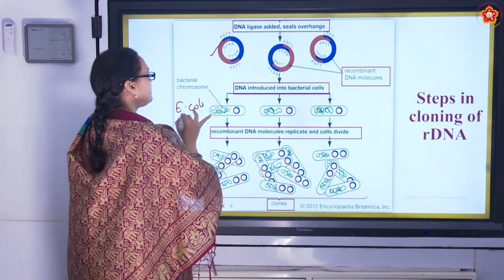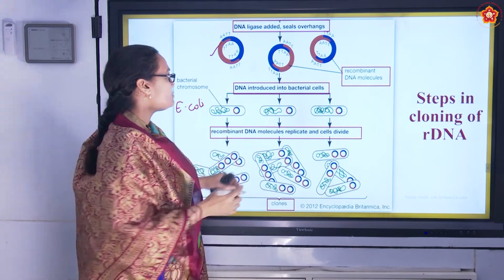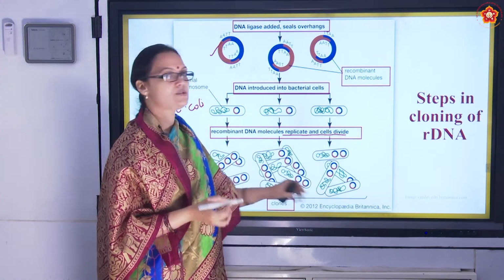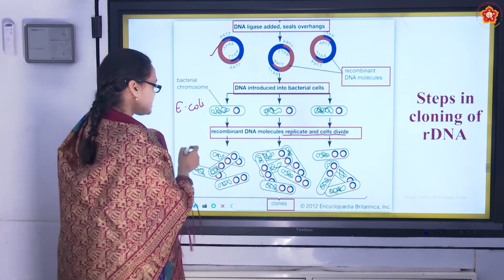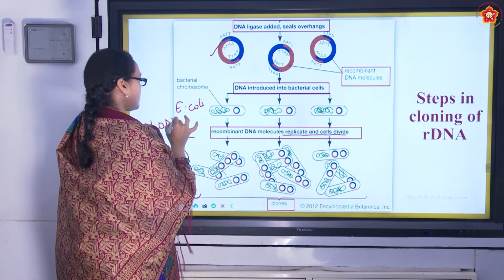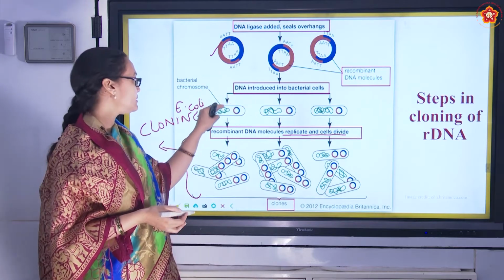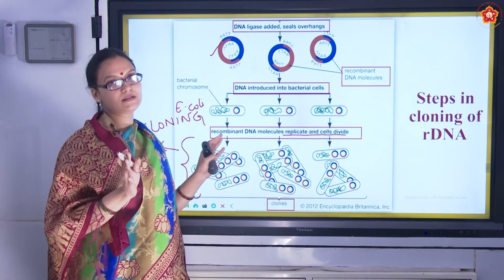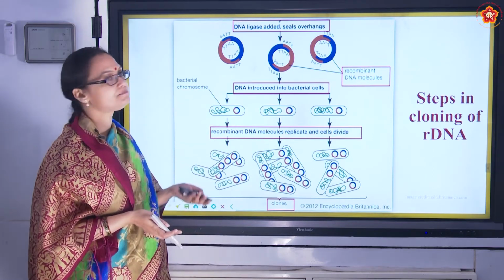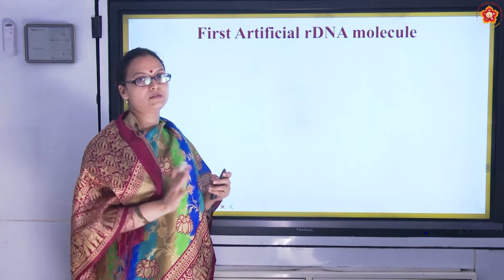So what did we do? We put it into another organism which does not have the gene. And then what does it do? It replicates. The cells will divide and make multiple copies with this new gene. And what is making of multiple copies called? Cloning. This is nothing but Xerox. So once we get the recombinant DNA, we introduce it into a host cell which does not have the desired gene, and then we make multiple copies, which is called cloning. So that's about the steps in the formation of recombinant DNA.